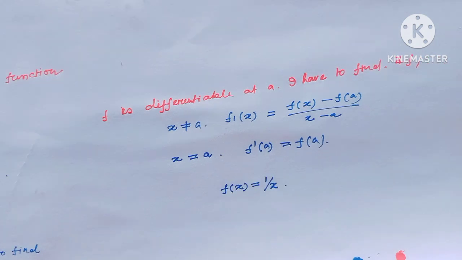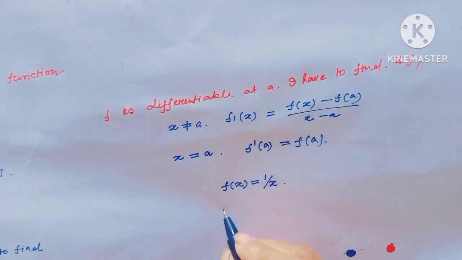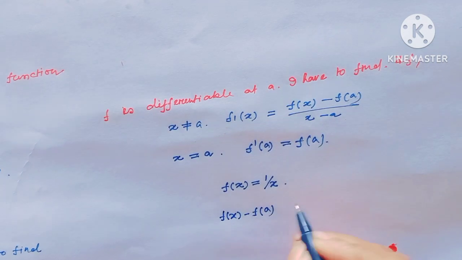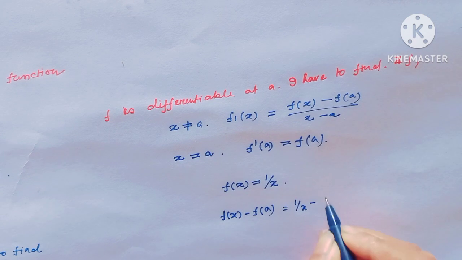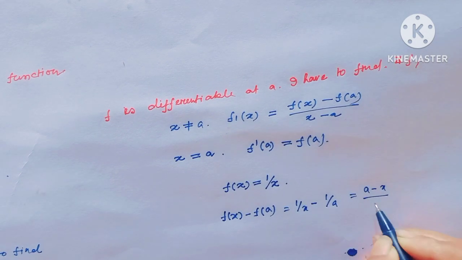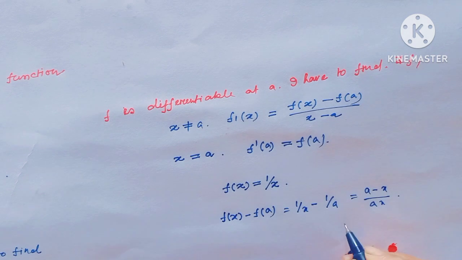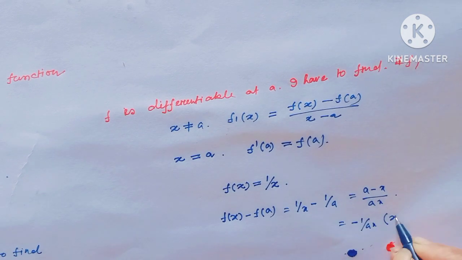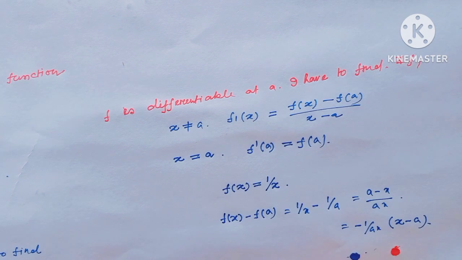If we consider f of x equal to 1 over x, then f of x minus f of a means 1 over x minus 1 over a, and this is a minus x over ax, which is equal to minus 1 over ax times (x minus a).